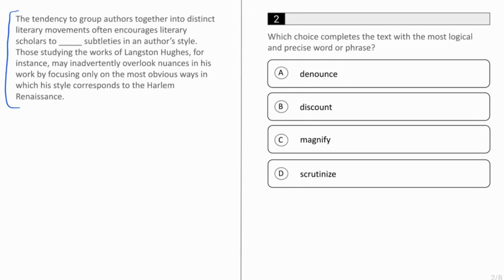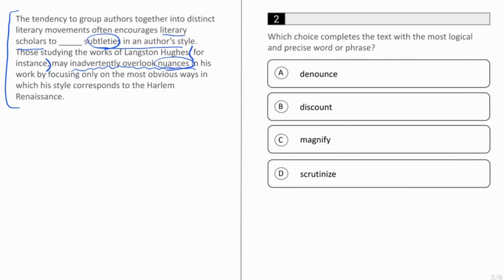So again, let's break this down. The word that we have in the blank is a verb, and it tells us what the literary scholars are doing to subtleties in an author's style. Now the big clue is in the second sentence, for instance. This means that whatever it's giving us in the second sentence is an example of what those scholars are doing to subtleties in a particular author's style. And it tells us that they are inadvertently overlooking nuances in this particular author's work.